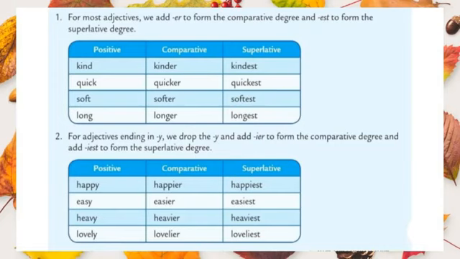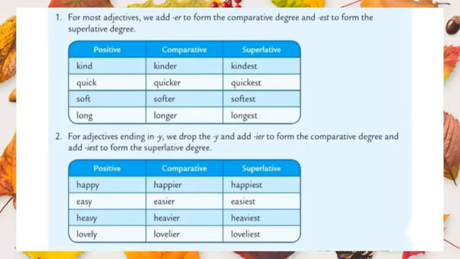Let us see the next one, quick. When we add er, it becomes comparative, that is quicker. When we add est, it becomes superlative, that is quickest. And the next one is soft, softer, softest. Long, longer, longest. Let us see the next one.